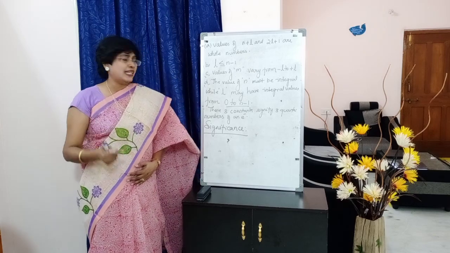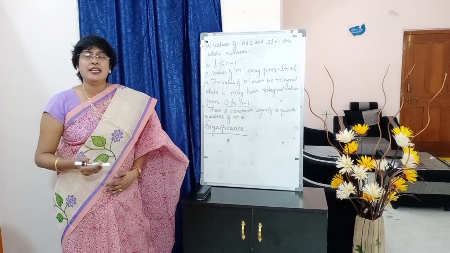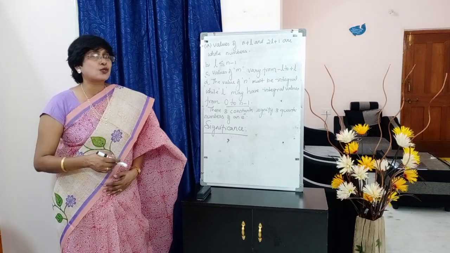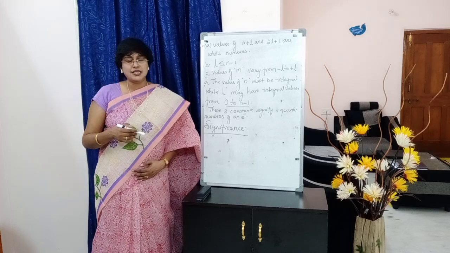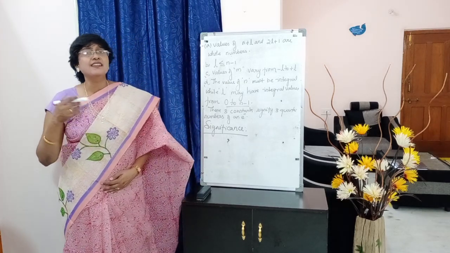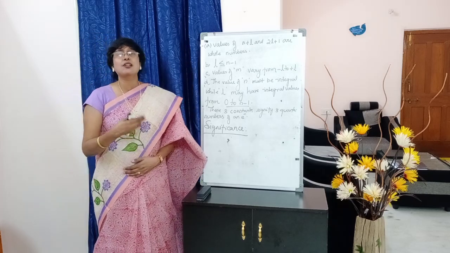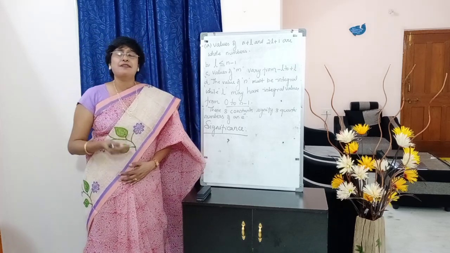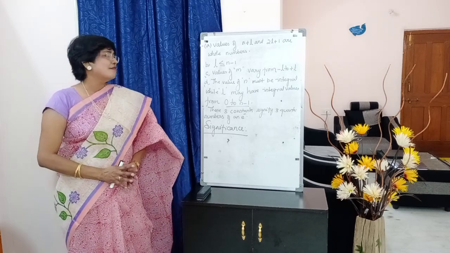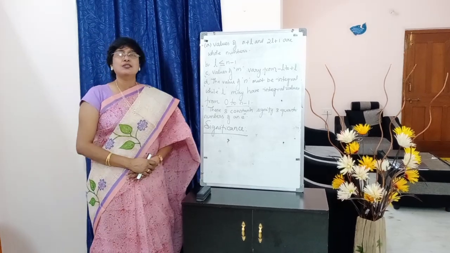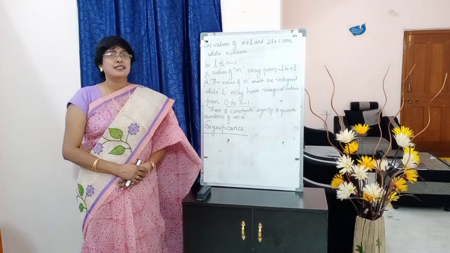So the same you will write here: psi represents the amplitude of the wave, whereas psi square is the measure of the probability of finding an electron. Suppose psi square is 0, then the probability of finding the electron will be negligible. So this is all about wave function and its significance.